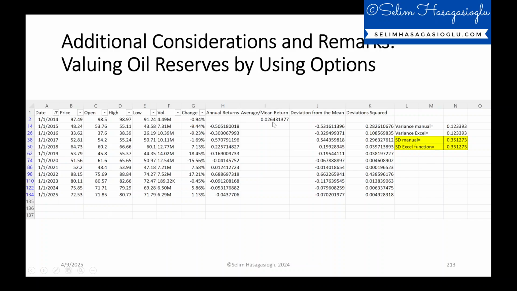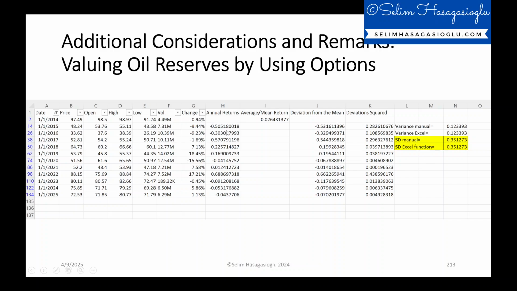This is the long solution, by the way, because after already having the annual returns, you can just calculate the standard deviation very easily by using the STDEV.S Excel function. But I also showed you the long solution just as I have been doing throughout the chapter. So this is the average, the mean.